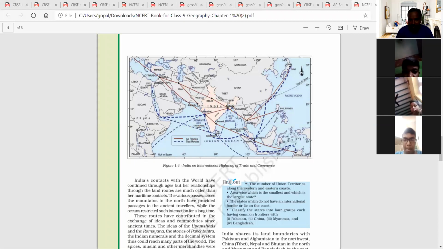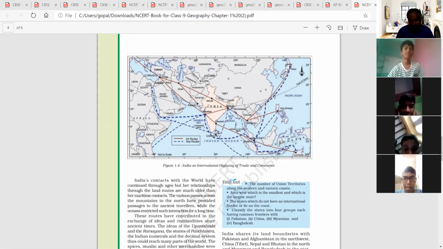Apart from this, other cities also have airports, but we are considering these 4 cities: Mumbai, Delhi, Kolkata, and Chennai on the southern side. Red color indicates the airports, and blue color indicates the sea routes. These are the various trade links.